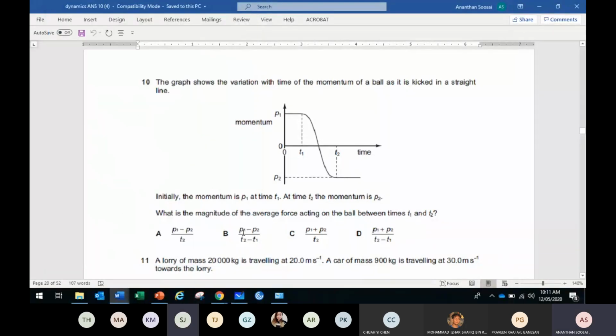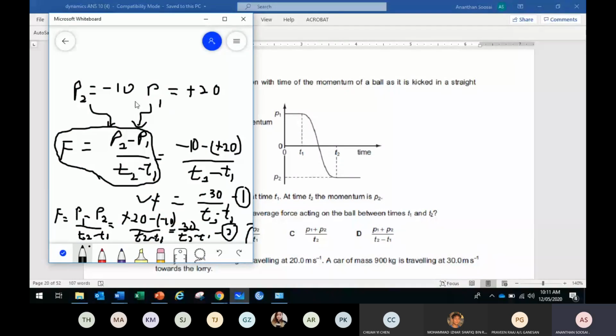Okay, it doesn't have to be T2 minus T1. So the answer should be either B or D. But P1 plus P2, you won't get the same magnitude as 30. You see P1 plus P2, 20 plus -10, you get positive 10. So the magnitude won't be the same as the first answer. So therefore we go for the answer B.